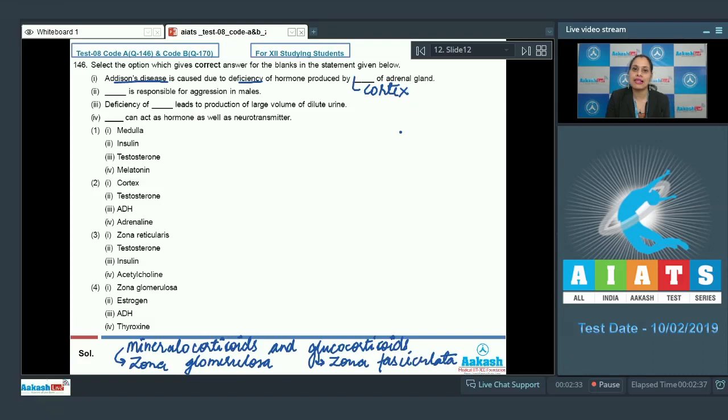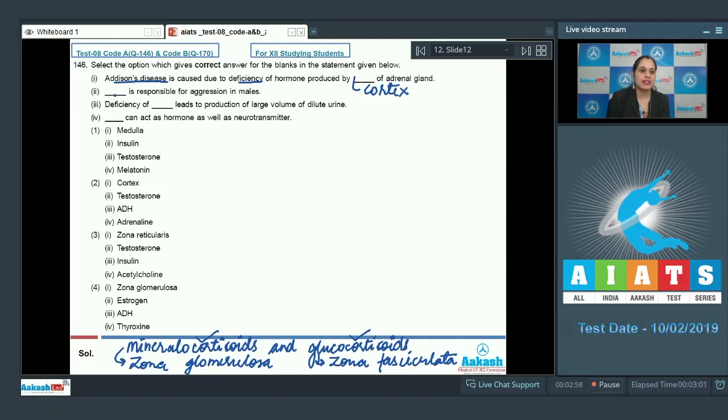So they are produced by cortex of adrenal gland. Stress hormones or emergency hormones like epinephrine and norepinephrine are secreted from the medulla of adrenal gland. On the other hand, mineralocorticoids and glucocorticoids are secreted from the cortex of adrenal gland, and the deficiency of these hormones will lead to Addison's disease.